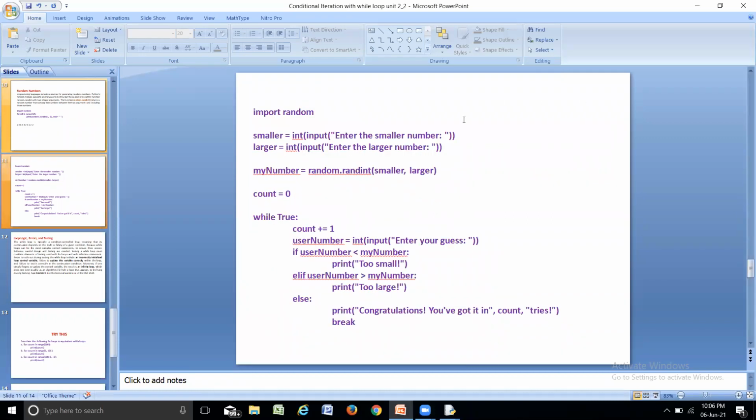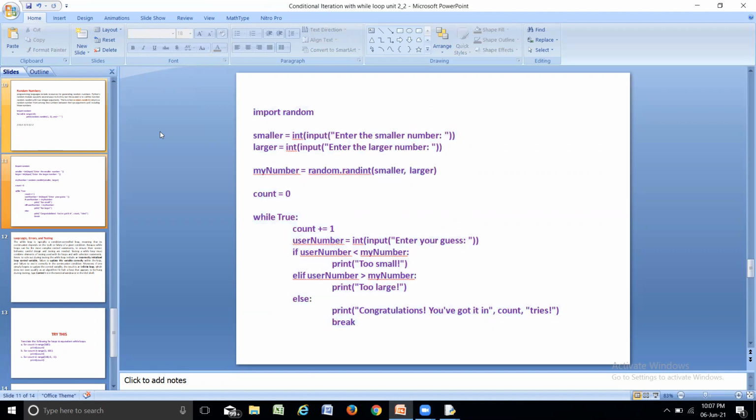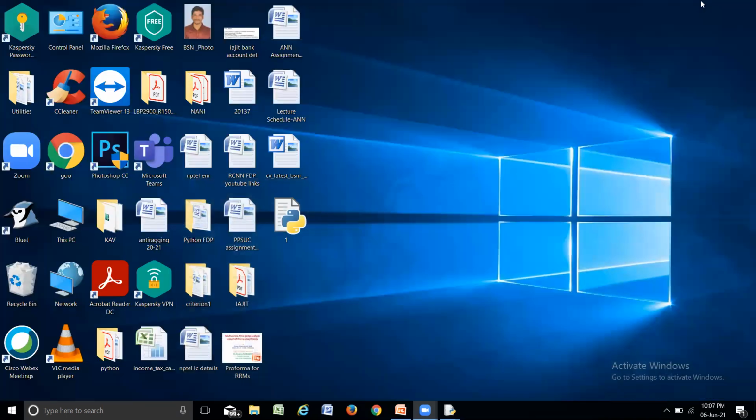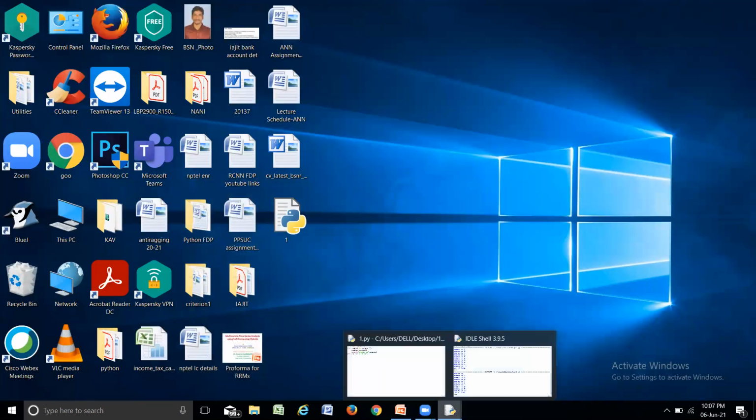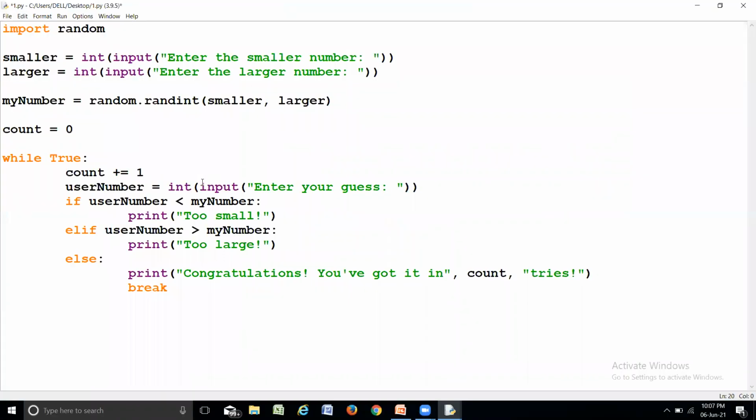So I just want to show you a simple application that makes use of random numbers. I'm just copying this. This particular program is a game, a guessing game. You can see that. I'll explain it with IDLE. So what is this guessing game? You need to understand that.